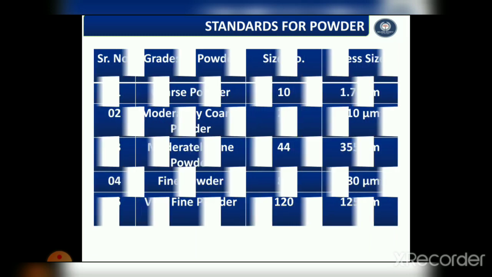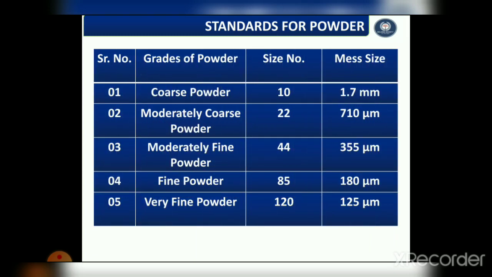So, here are the standards of powders. The Indian Pharmacopoeia has prescribed standards for powders for pharmaceutical purposes. Accordingly, the degree of coarseness or fineness is expressed with reference to the nominal aperture size of the sieve through which the powder is able to pass.